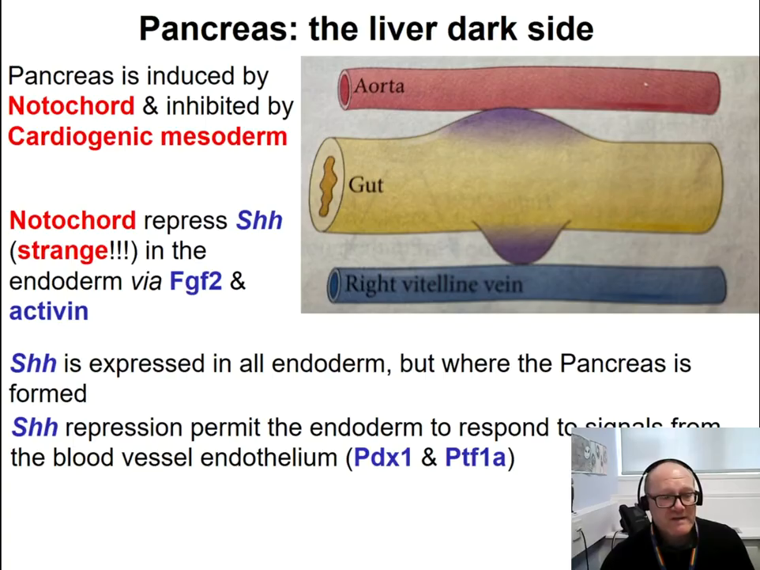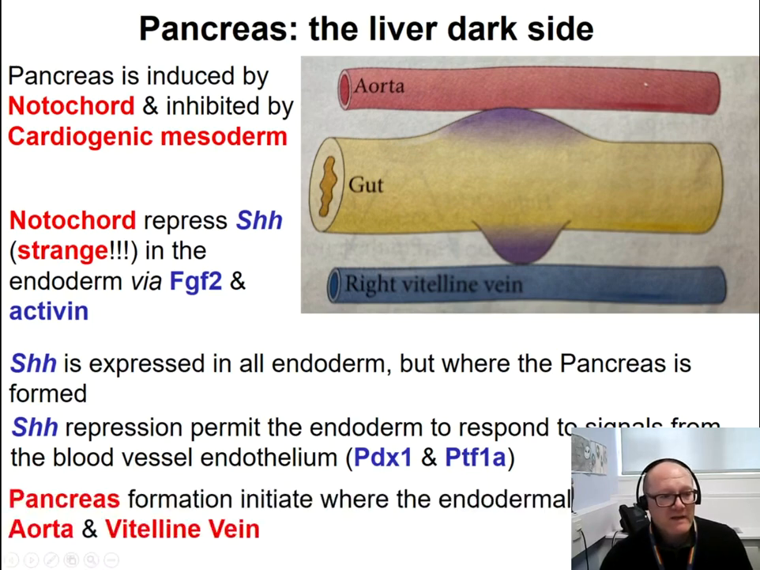And here you can see in this cartoon that the gut, which basically is the endoderm, become responsive to this signal from the aorta and the right vitelline vein, and then it buds out. And if you remember the picture that I just showed a couple of slides ago, the pancreas is formed on the two sides, if you want, of the gut, and this is because this region responds to the signal from aorta and the vitelline vein that are, of course, on the two sides of the gut.